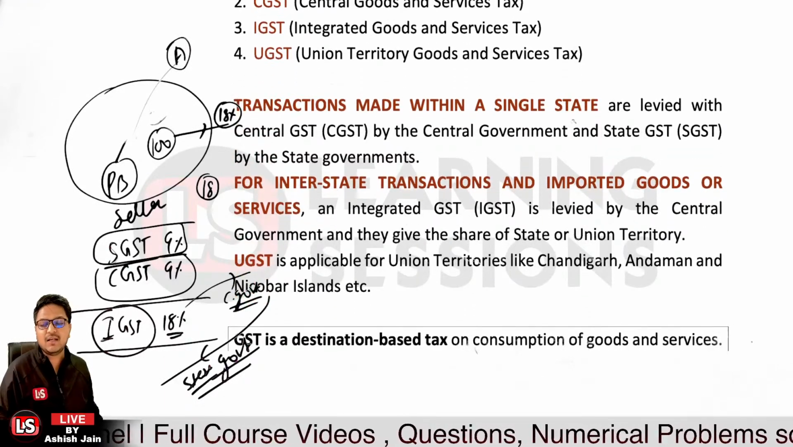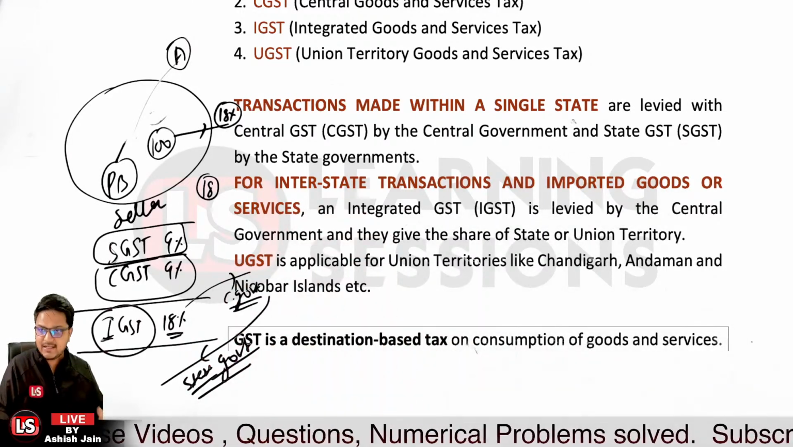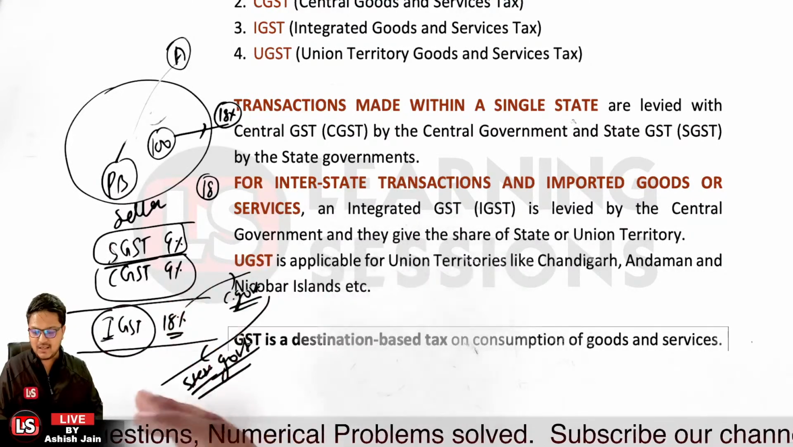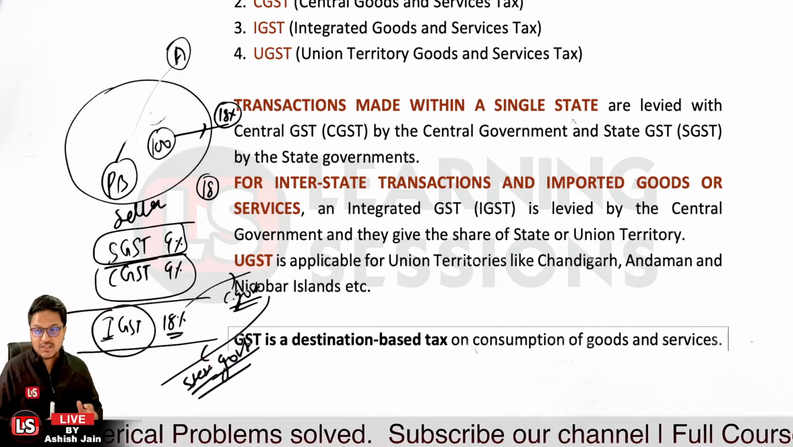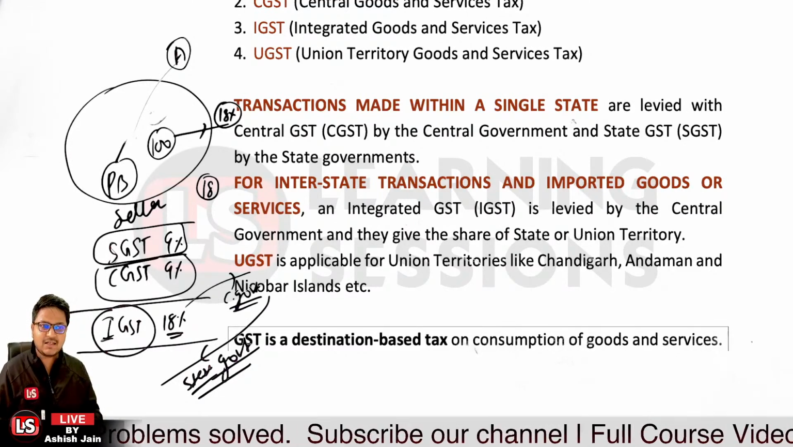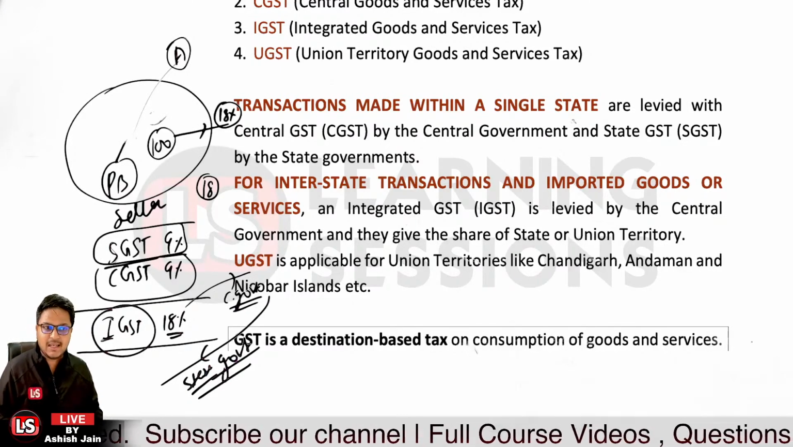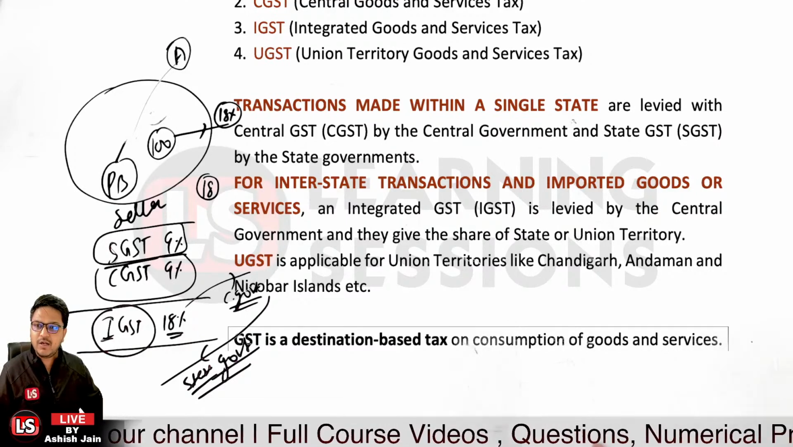And the last one is UTGST. When states are involved, the components are CGST and SGST. But when a state is not involved, let's take the case of Chandigarh. Chandigarh is not a state, it's a union territory. In the same way, the Andaman and Nicobar Islands is not a state, it's a union territory.